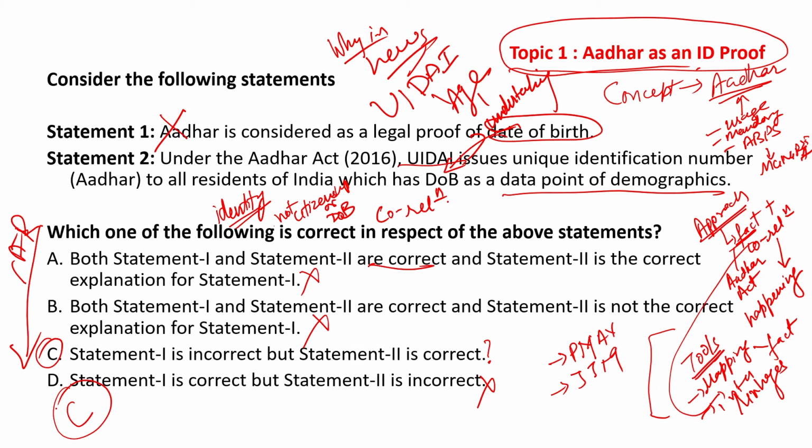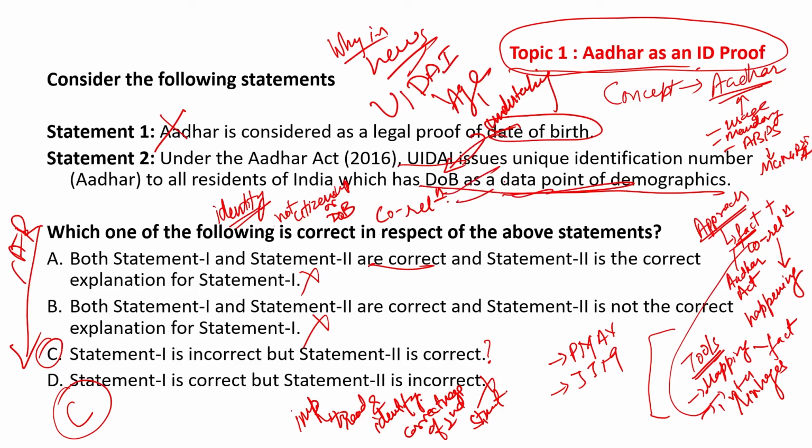However, it is very important to read and identify the correctness of the second statement. Right? Under the Aadhar Act, UIDAI issues unique identification number Aadhar to all the residents of India, which has date of birth as a data point.